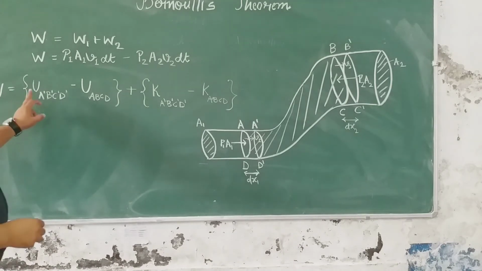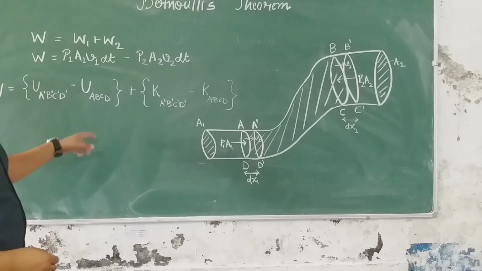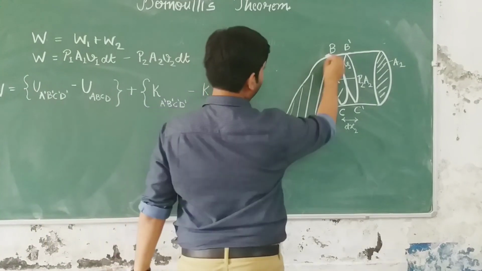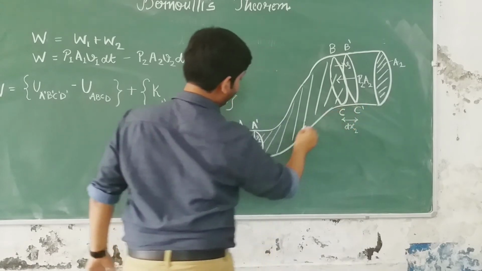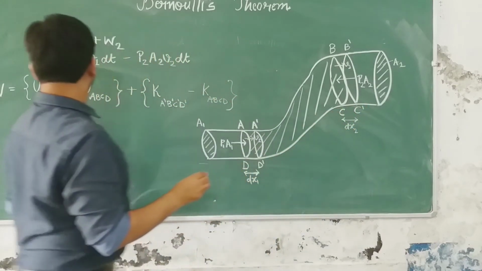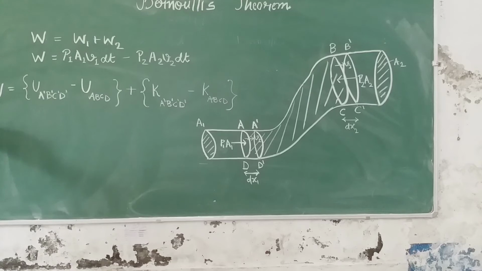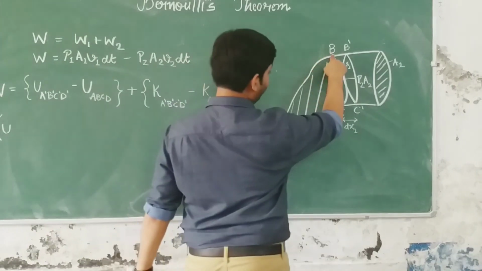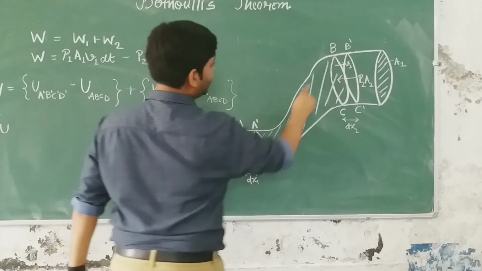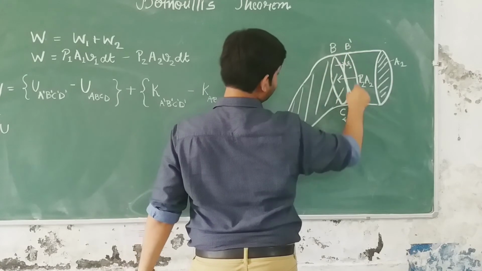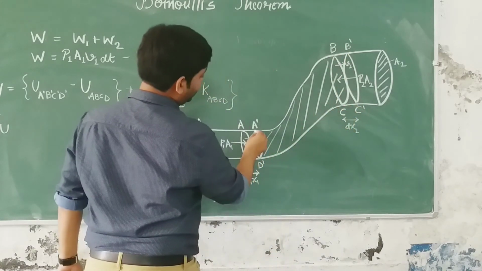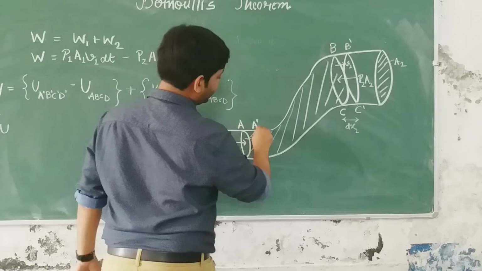Now this U of A dash B dash C dash D dash, that is, A dash B dash C dash and D dash, can be written as W is equal to, please watch carefully, okay? I am writing this term as U of A dash B C D dash plus U of B B dash C dash C. The potential energy of this configuration A dash B dash